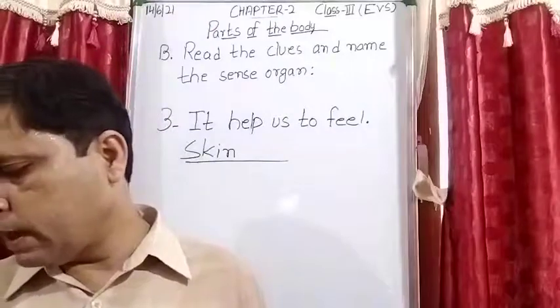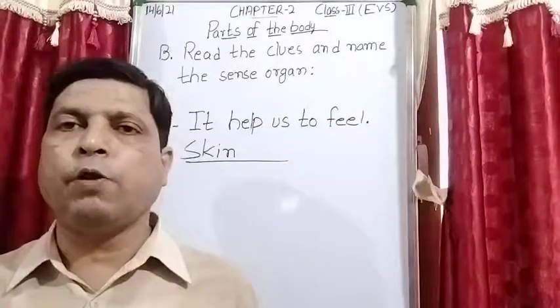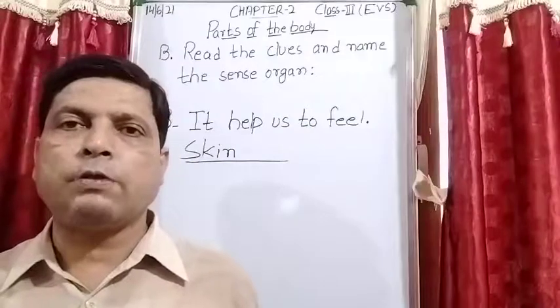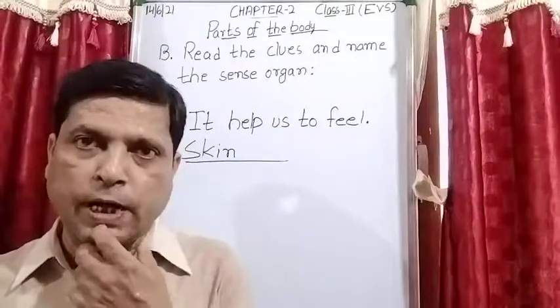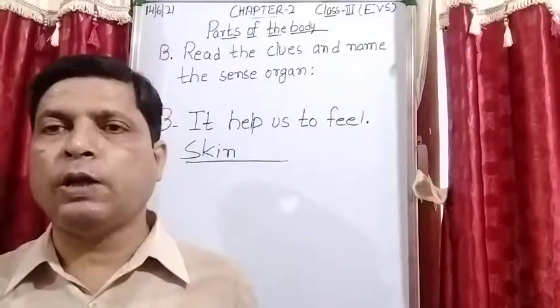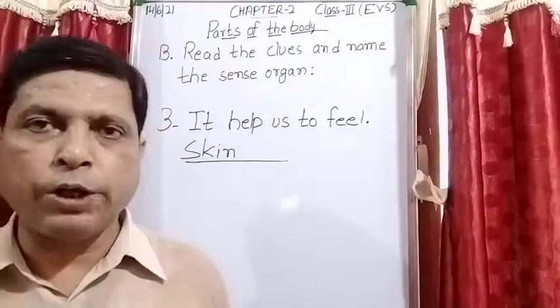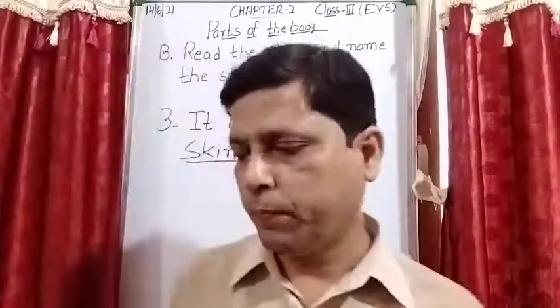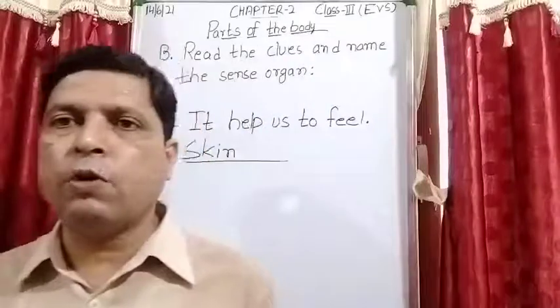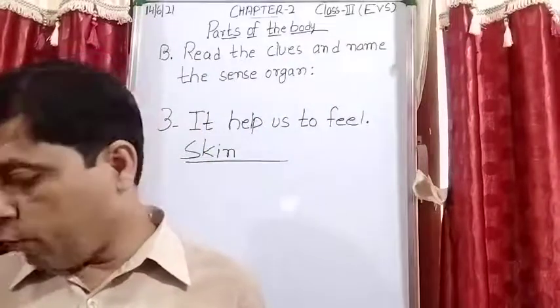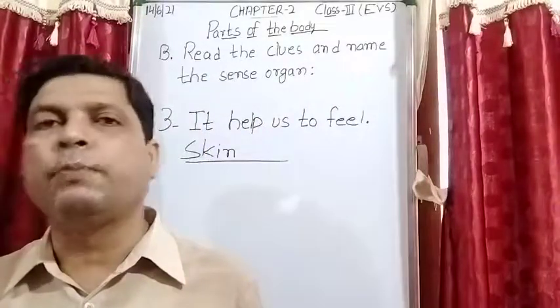Now question number C is to answer the following questions. In the classwork copy you will write the question answers of the chapter and draw the diagrams. Now take out your classwork copy. All of you take out your classwork copy and note down the first question from the book.